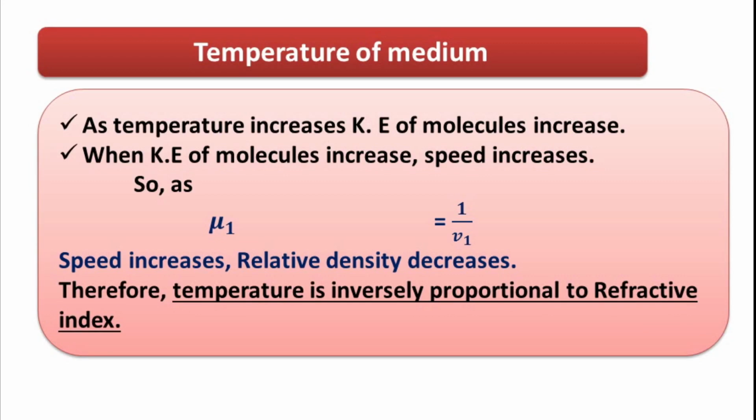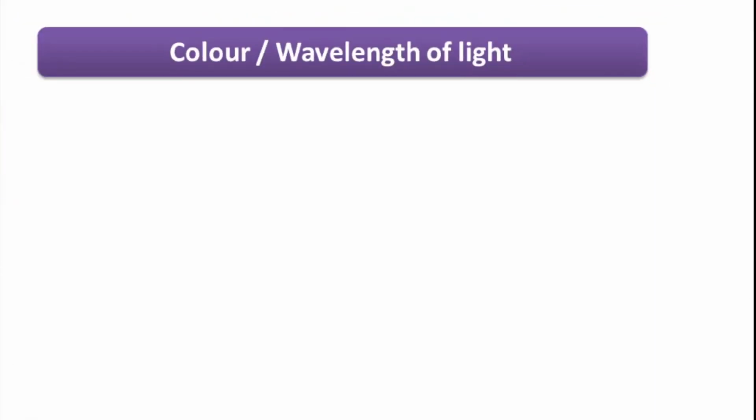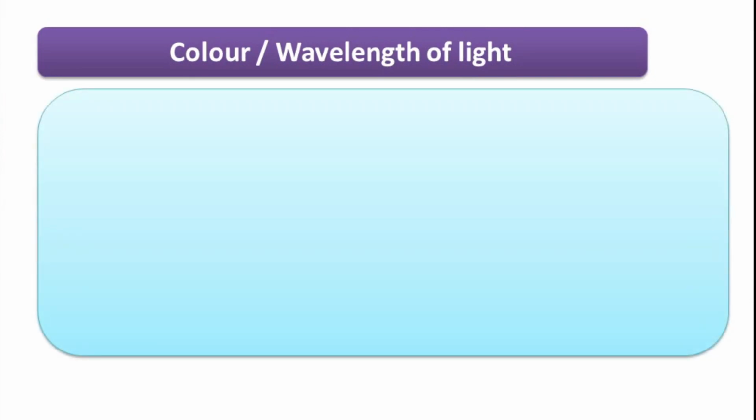Number three, color or wavelength of light. Please note, color and wavelength are not separate terms. It is the same. Why am I saying this? Because if two factors are asked for examinations and you write the answer as number one color and number two wavelength, you will not get full marks. You will get only half marks because both of these factors are the same.